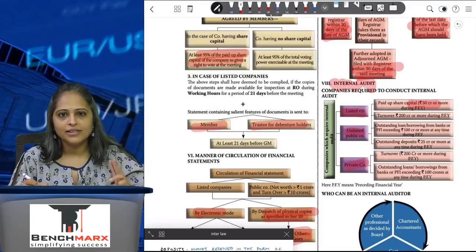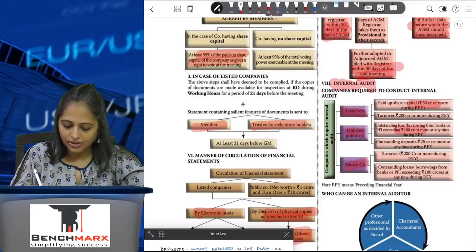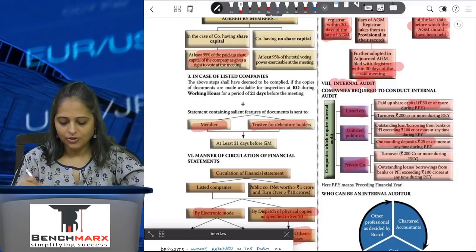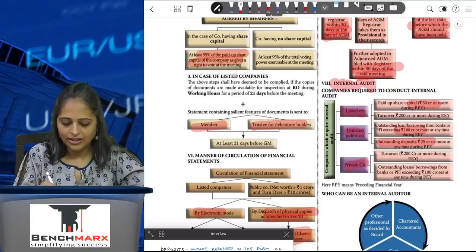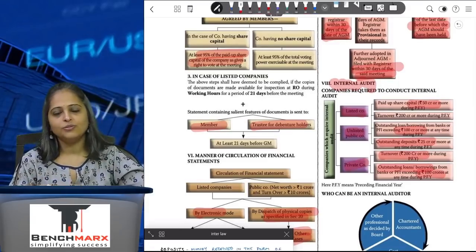If you are an unlisted public company, you will have to have an internal audit done if your loans or borrowings are more than 100 crores or the outstanding deposits are more than 25 crores. If you are a private company, you have to get an internal audit done if you have a turnover of more than 200 crores or outstanding loans of more than 100 crores.